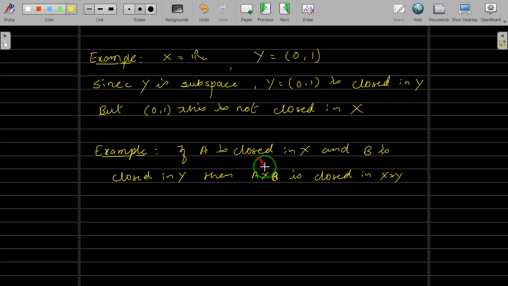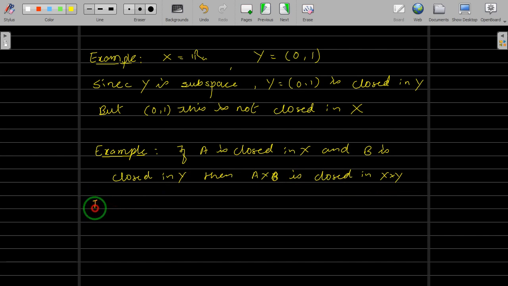We are not dealing with the subspace topology here. It is straightforward. We have two topological spaces, X and Y. We have A as a closed subset of X and B as a closed subset of Y. Then you take the cross product, A cross B, and that will be a closed subset of X cross Y. Again I repeat, we are not dealing with the subspace topology here.